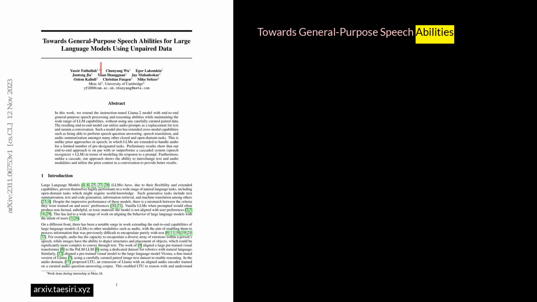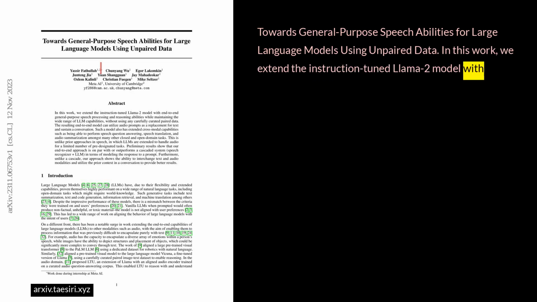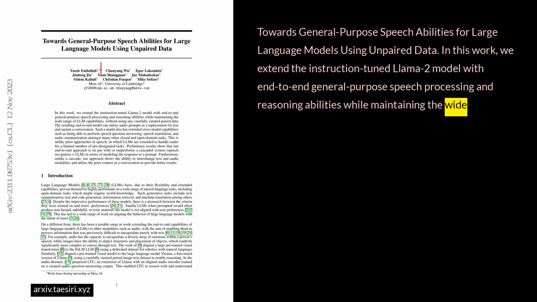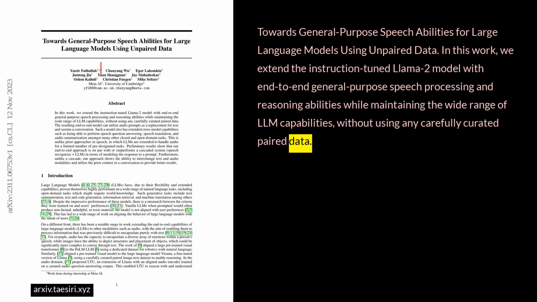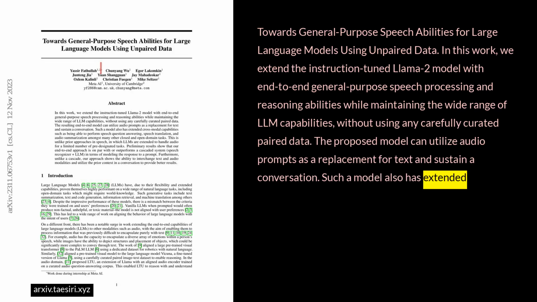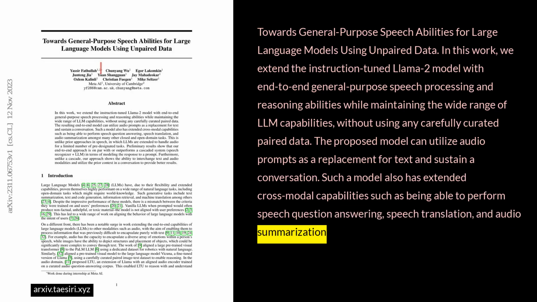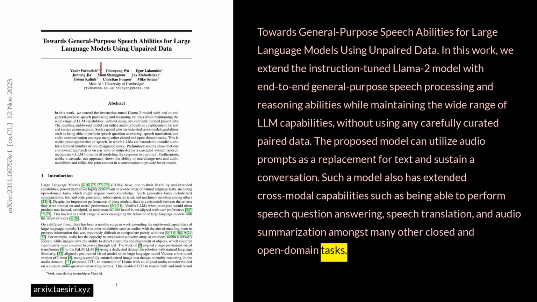Towards general-purpose speech abilities for large language models using unpaired data. In this work, we extend the instruction-tuned Llama 2 model with end-to-end general-purpose speech processing and reasoning abilities, while maintaining the wide range of LLM capabilities, without using any carefully curated paired data. The proposed model can utilize audio prompts as a replacement for text and sustain a conversation. Such a model also has extended cross-modal capabilities, such as being able to perform speech question answering, speech translation, and audio summarization amongst many other closed and open domain tasks.